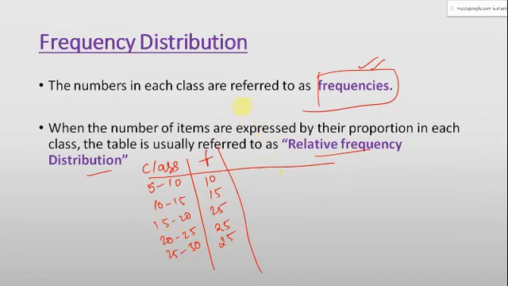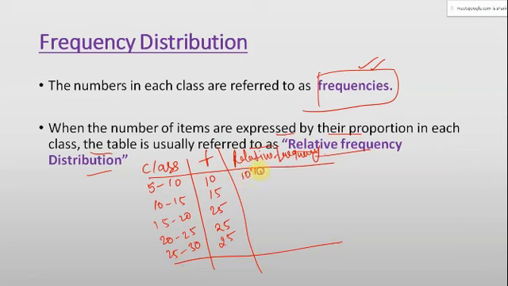So this is a frequency distribution table, but when the items are expressed by their proportion in each class, the table is usually referred to as a relative frequency distribution. It is nothing new. You can take the relative frequency over here, and what I am writing over here, I'll just write and you observe and tell me what I did.